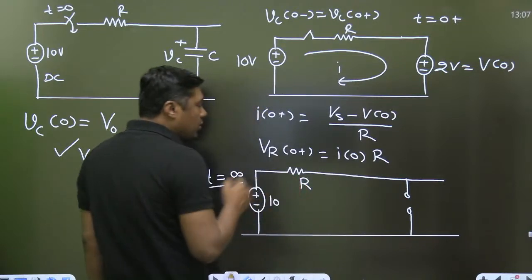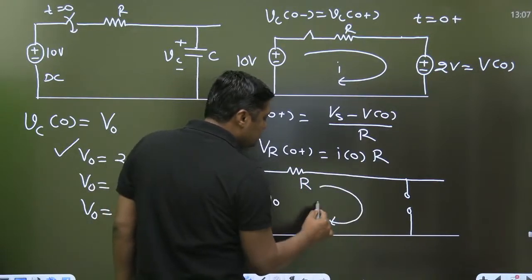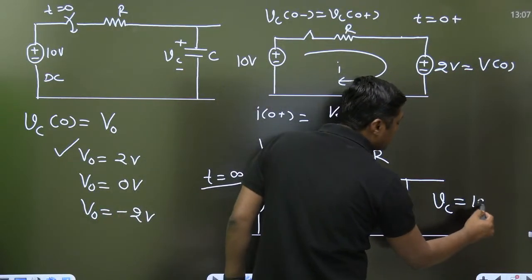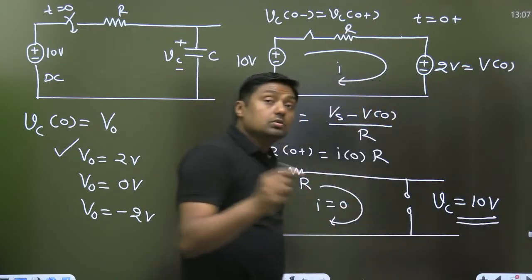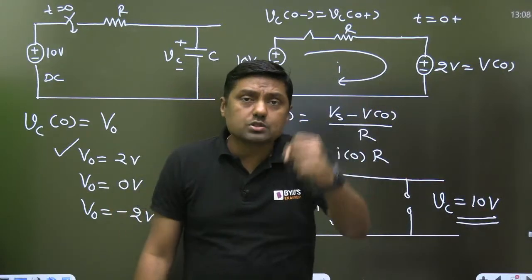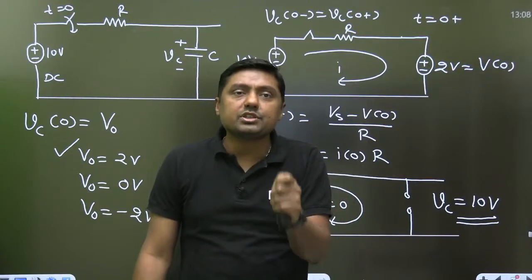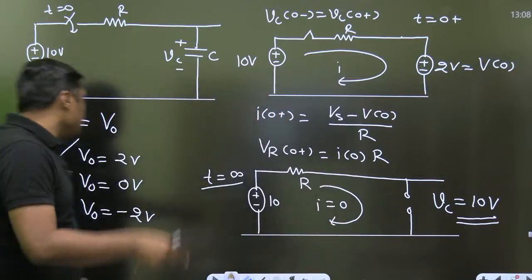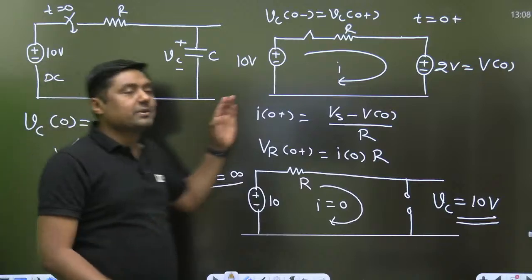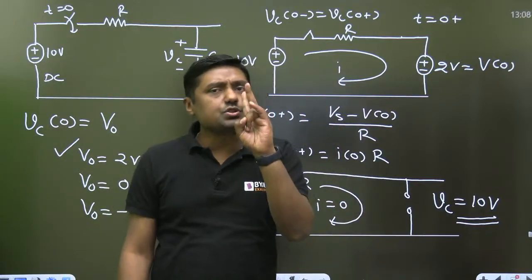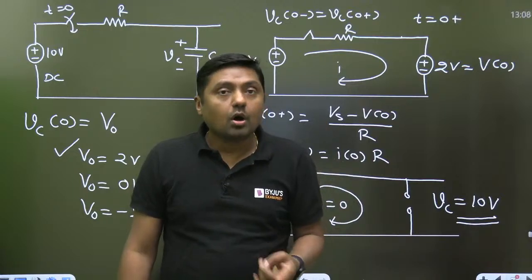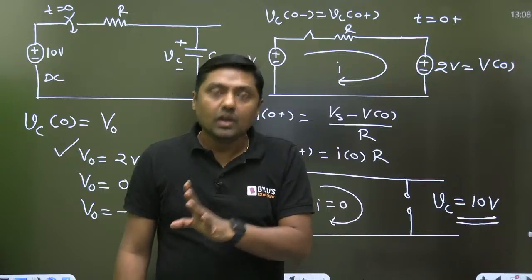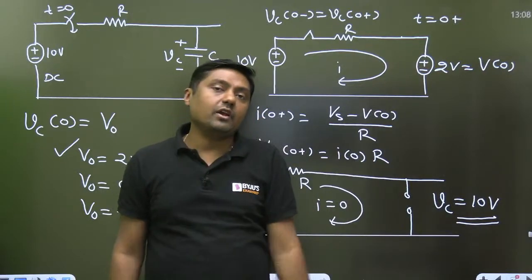Everyone, what is the drop across the R? 0, because the current is 0. The complete voltage will come across the capacitor and it will become 10 volt. That is called the final voltage. That 10 volt forced the capacitor to charge up to 10 volt. Are you getting this point? So my dear students, if the initial voltage is 0 volt, it will charge up to 10 volt. If the initial voltage is 2 volt, again it will charge up to 10 volt. Or if the initial voltage is minus 2 volt, again it will charge up to 10 volt.